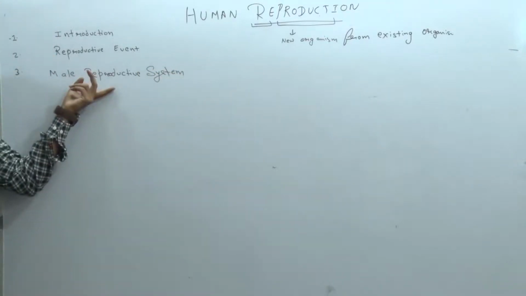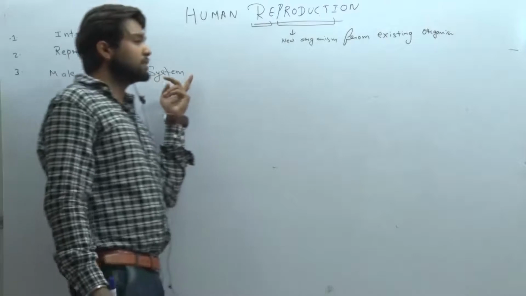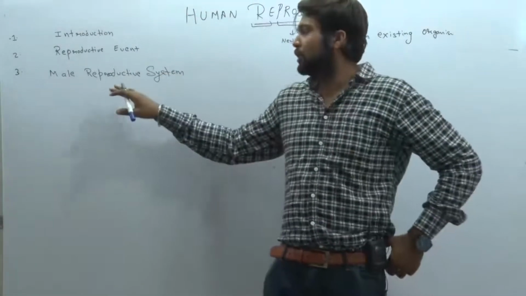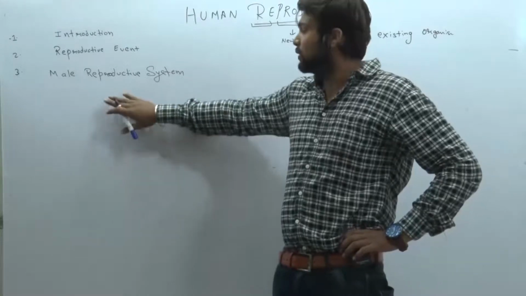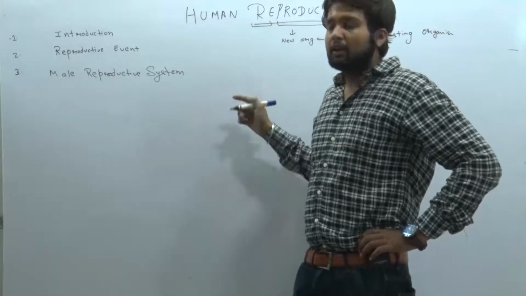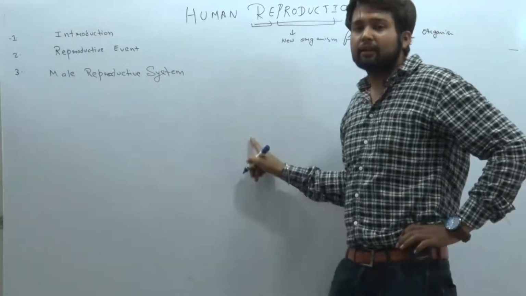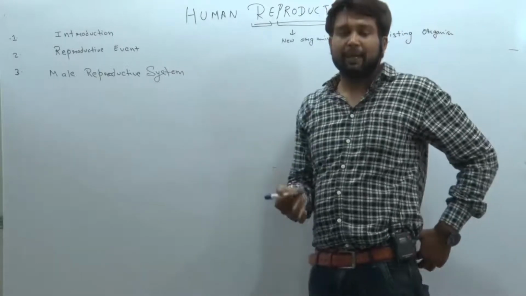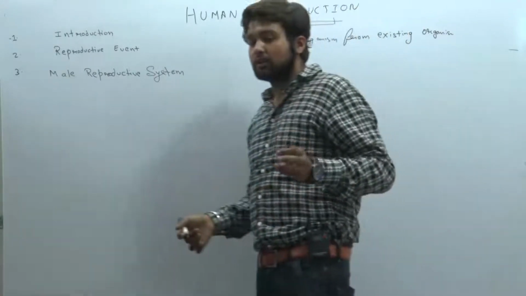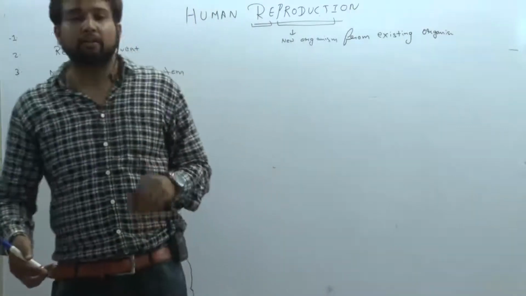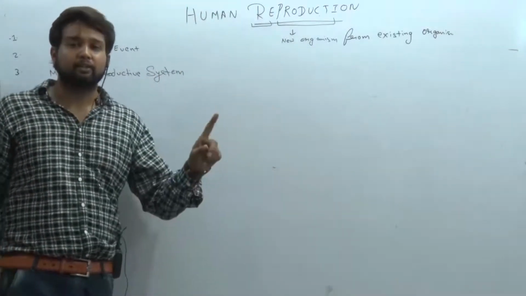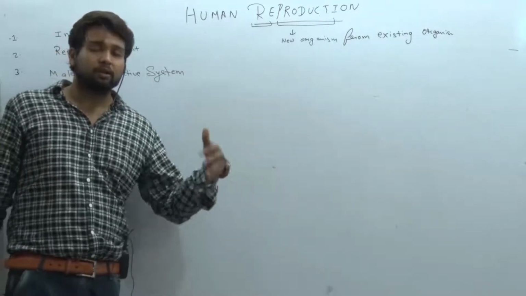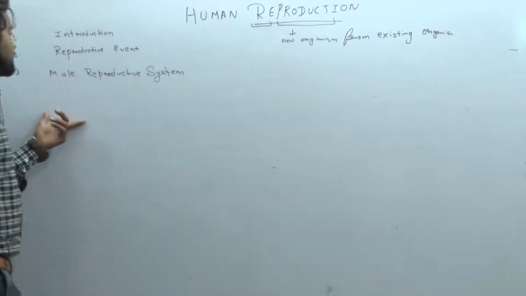Clear? So in the male reproductive system, the major organ is the testis. Testis is essential because it forms the male gamete. We have drawn a diagram of the male reproductive system. Here is the urinary bladder that comes out with a urethra and penis. It is a common passage for the male gamete and the urine. Sperm or urine can come out only through the penis. It is a common passage.